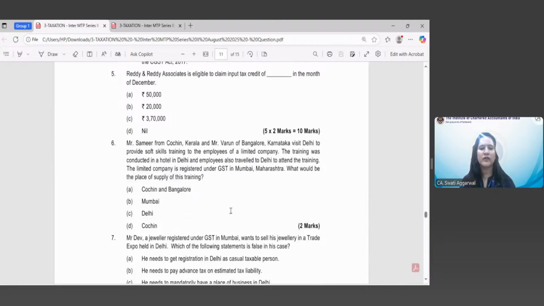Coming to question number 6. Mr. Sameer from Cochin, Kerala, and Mr. Varun of Bangalore, Karnataka, visit Delhi to provide soft skill training to the employees of a limited company.